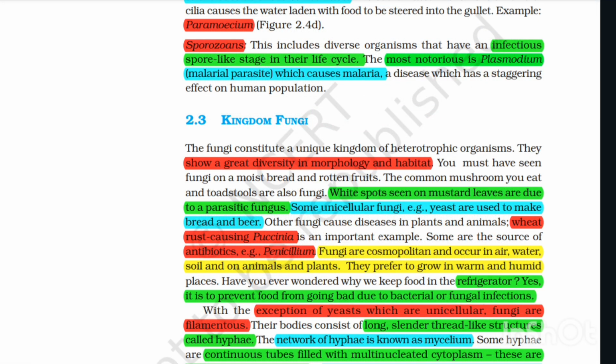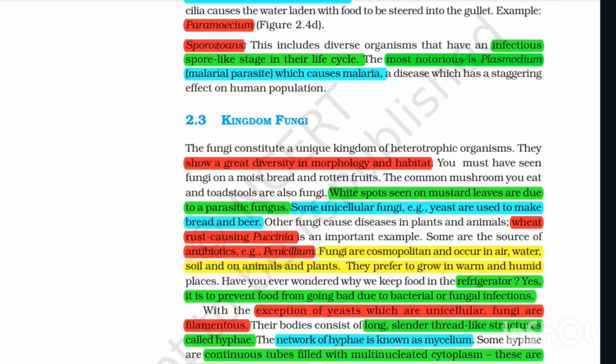2.3 Kingdom Fungi. The fungi constitute a unique kingdom of heterotrophic organisms. They show a great diversity in morphology and habitat. You must have seen fungi on moist bread and rotten fruits. The common mushroom you eat and toadstool are also fungi. White spots seen on mustard leaves are due to a parasitic fungus. Some unicellular fungi, example yeast, are used to make bread and beer. Other fungi cause diseases in plants and animals. Wheat rust caused by Puccinia is an important example. Some are the source of antibiotics, example Penicillium.